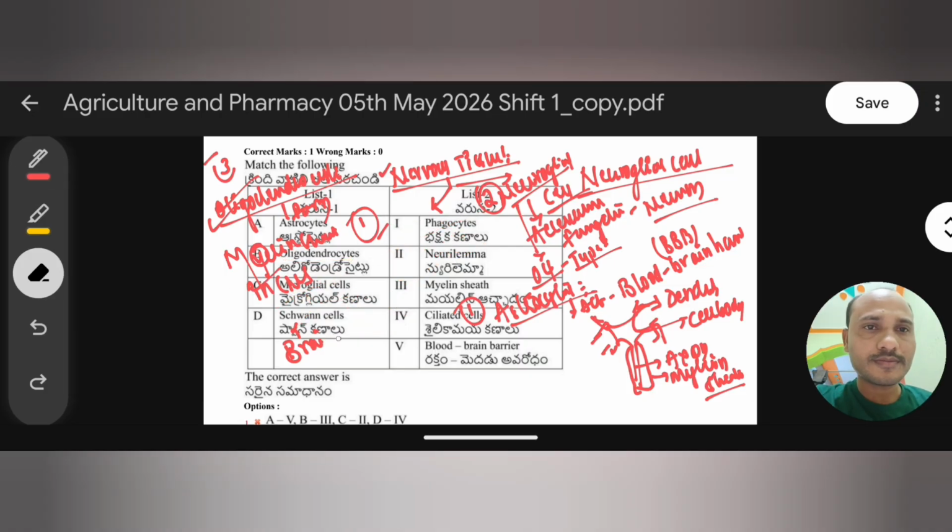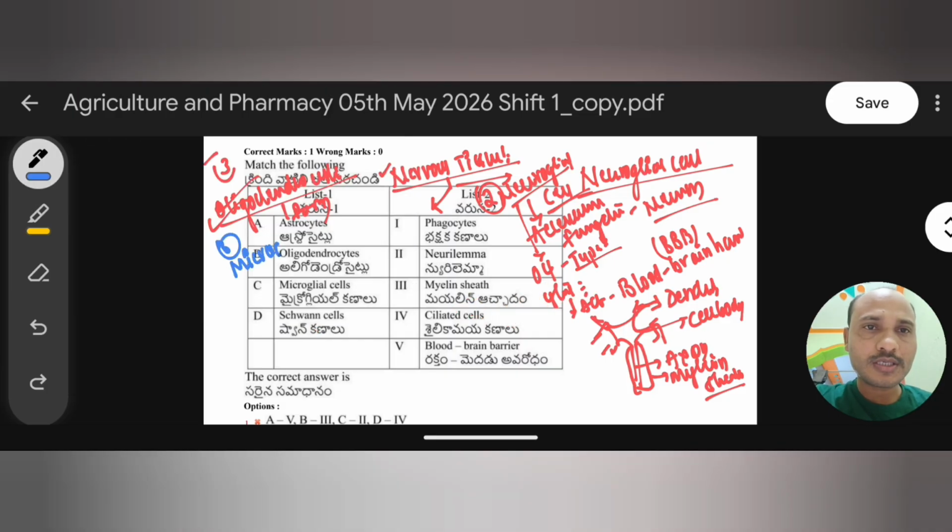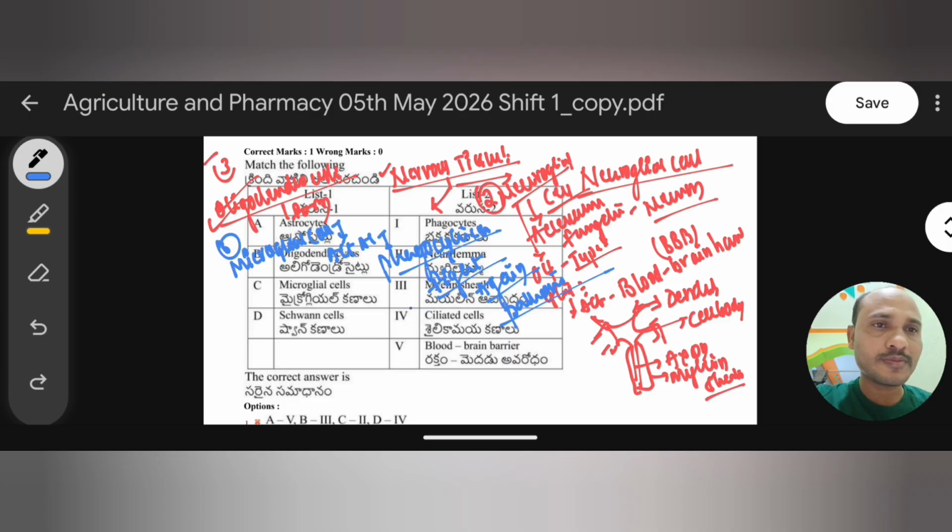Now coming to the third one, microglial cells. Generally this microglial cell acts as a phagocytic cell. Very important. Phagocytic cells means they help to fight against microbes, against pathogens. If any pathogen enters this neuron structure, then the microglial cell provides the immune response. Why? Because it produces antibodies, and those antibodies kill the pathogen.